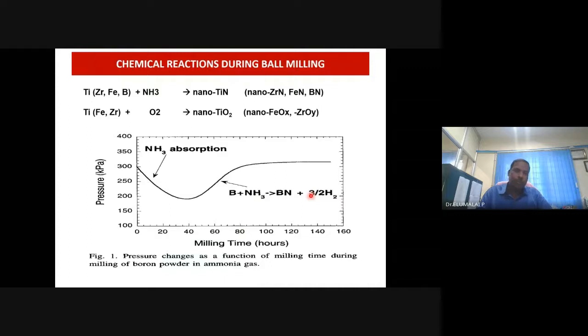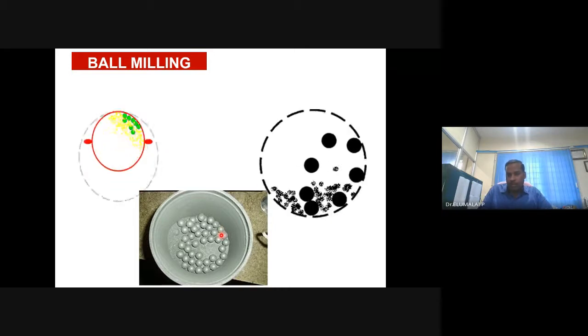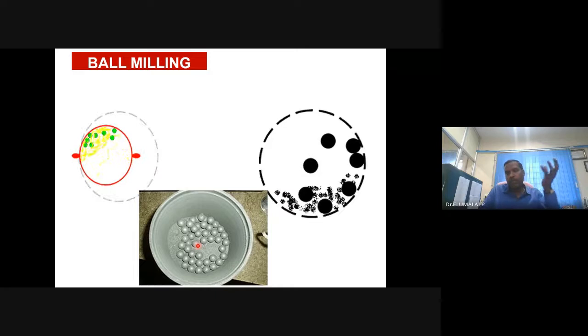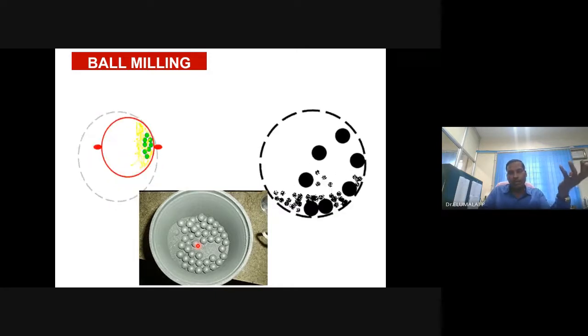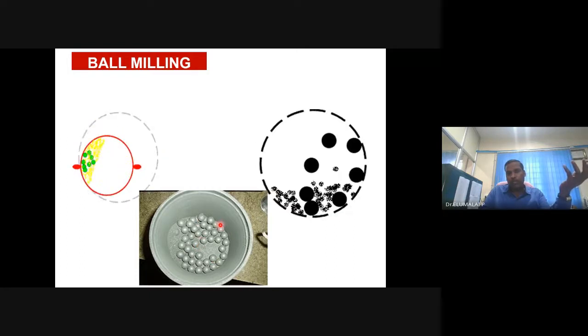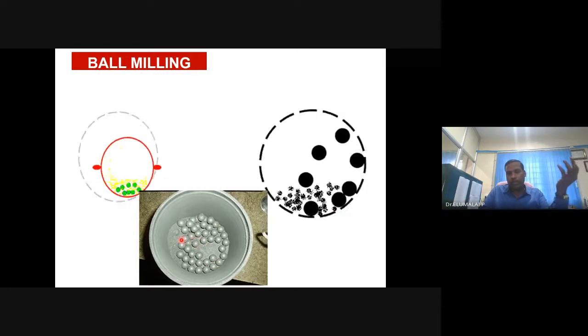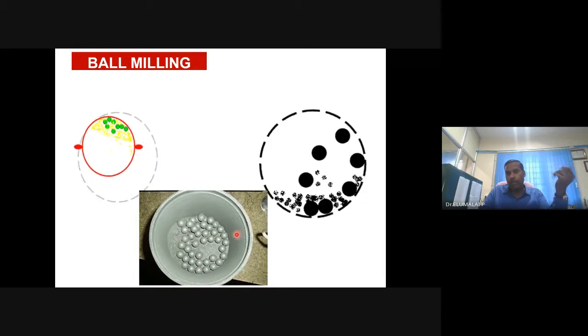All these matter. So assume somebody is making titanium nanoparticles using this. It means you need to take a titanium ingot. What is an ingot? Bulk material. Then put it inside this vessel. You need to take very less volume, otherwise the rotation will not be effective, or the milling will not be effective.